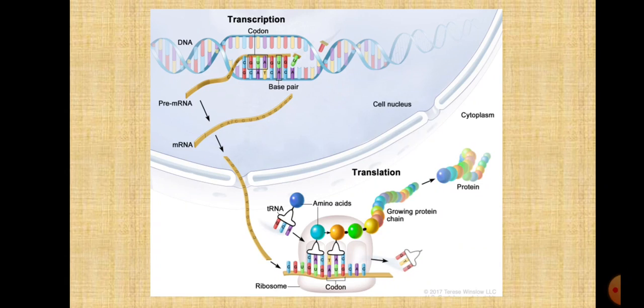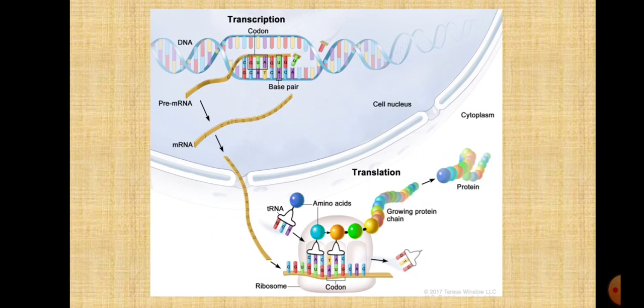Now the messenger RNA has the triplet codons. These triplet codons will bond with the anticodons, that is the complementary bases, and these complementary bases are brought by the transfer RNA. It brings the bases for the formation of the codon and anticodon combination. That is why it is called transfer RNA.